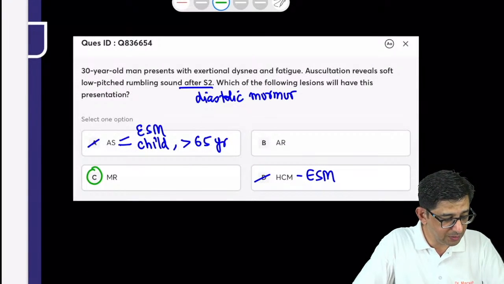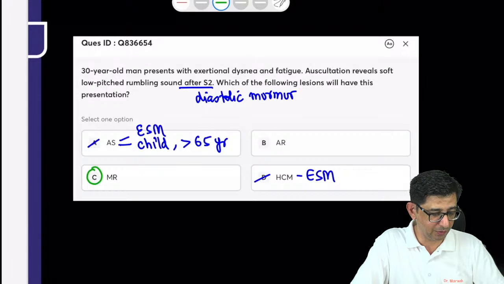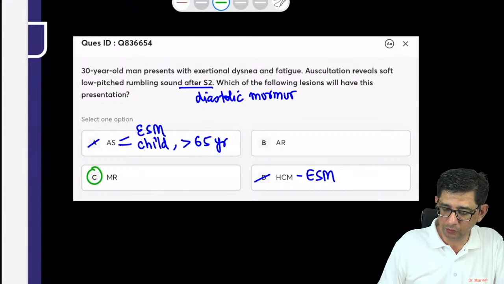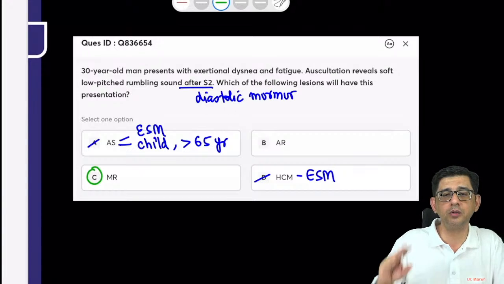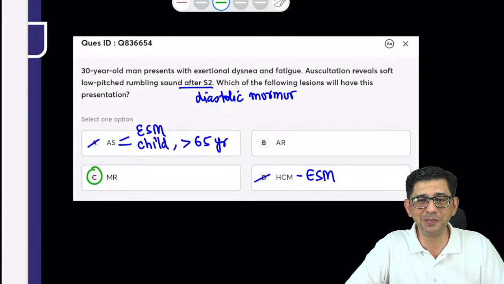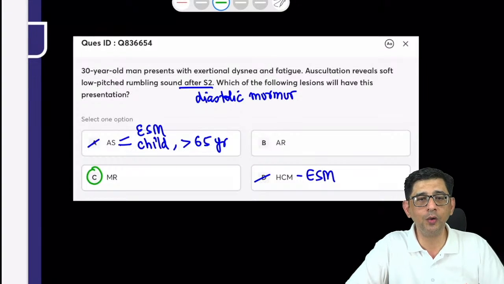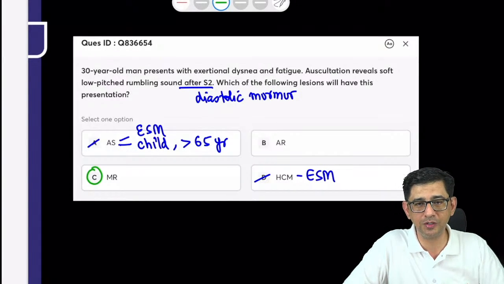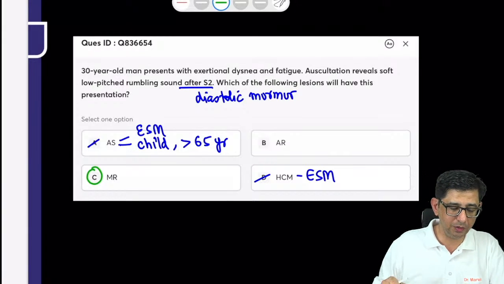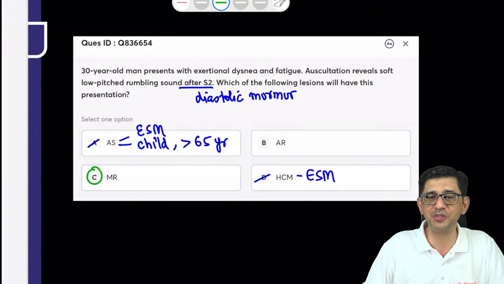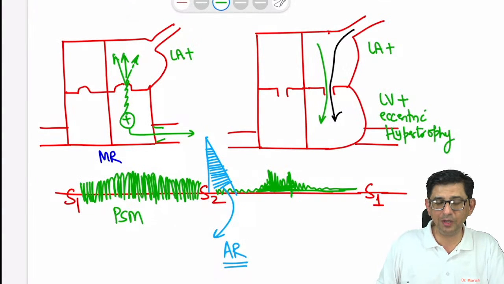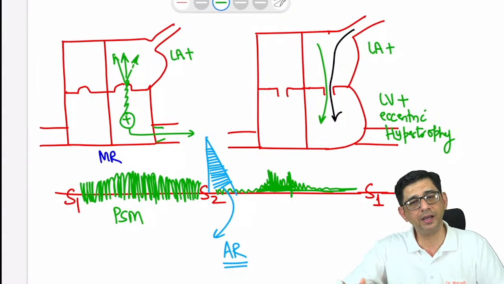And yes, Devanshi, that is the point, Dr. Divyan Saini, that is what I'm trying to say. The moment you read the words low pitch rumbling sound, mitral stenosis comes to mind, but it is not in the options. Traditionally speaking, a low pitch rumbling sound after S2 is a diastolic murmur heard in mitral stenosis. The question is precisely that there is no mitral stenosis in the options. That is the twist in the options, that our mind is taking us one step ahead.